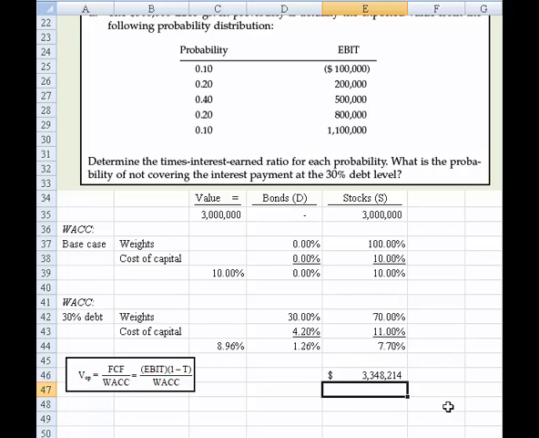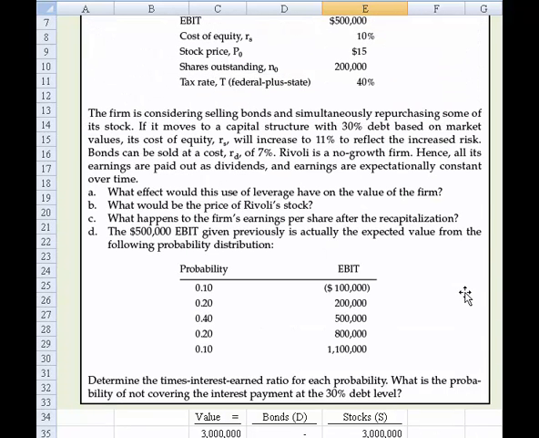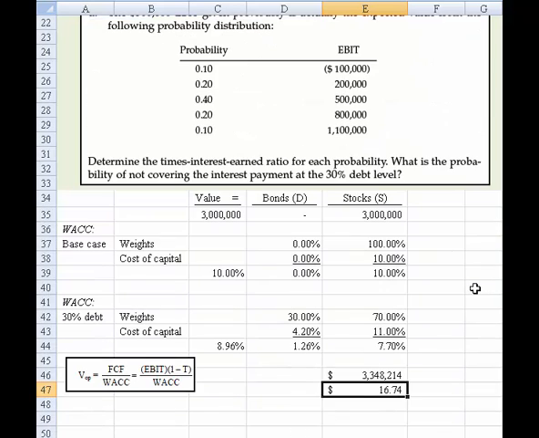Now, the easiest way I know how to do that is simply take the value of the firm, divide it by the number of shares outstanding, which was 200,000 given earlier. And once I turn that into a regular number, what we wind up with is the price of the stock would rise up to $16.74. And before, we simply took the $3 million divided by 200,000 to come up with a $15 price, right? $15 was the stock price. Now we're at $16.74.